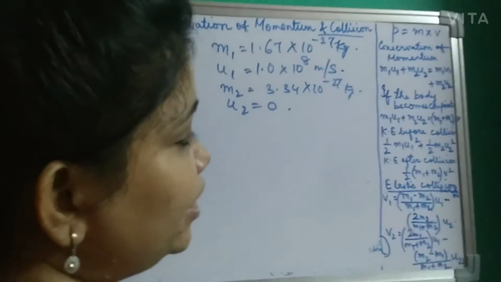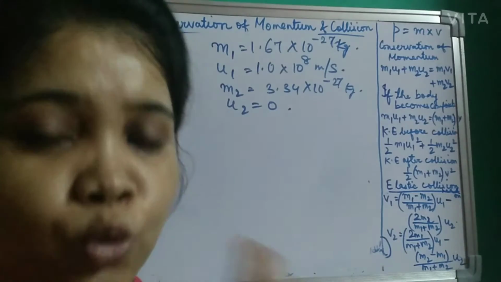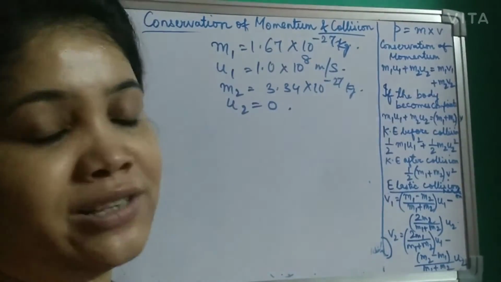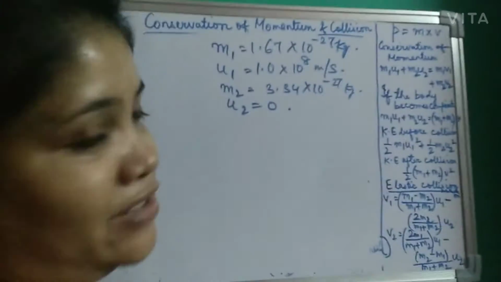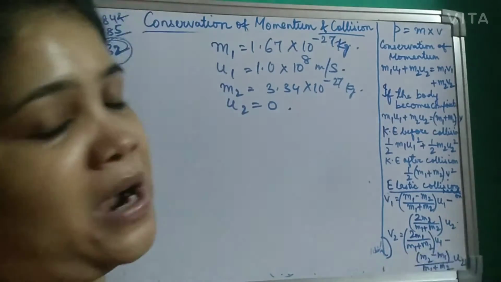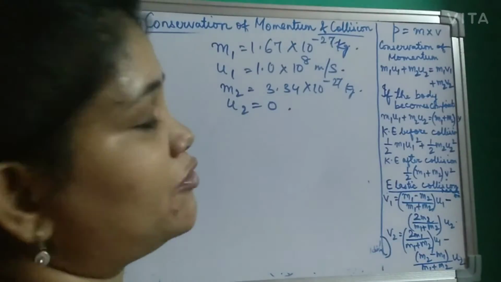Again, if the body is sticking, remember the total mass becomes M1 plus M2, and both the bodies move with the same velocity. Just now we have done this type of sum. Find the speed of the composite particle. That means you have to find out V.